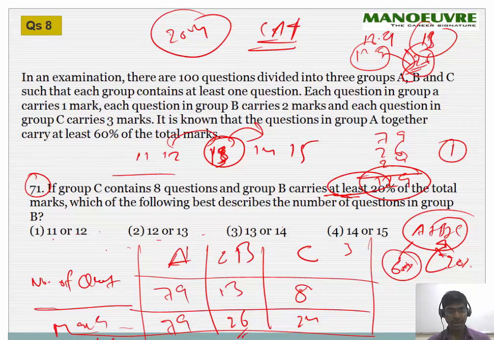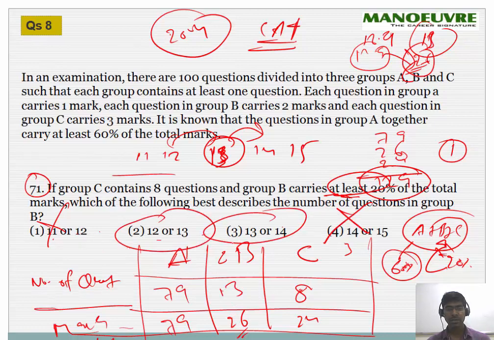So luckily I got 13, but this is out and this is out, which means the answer option is either second or third. Should I go lower? Should I go upper? So let's go with 14. If it is 14, then marks will be 28. So there are 14 questions, 8, this will be 78 then.